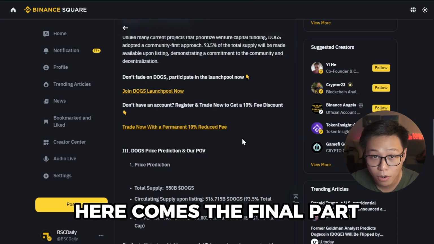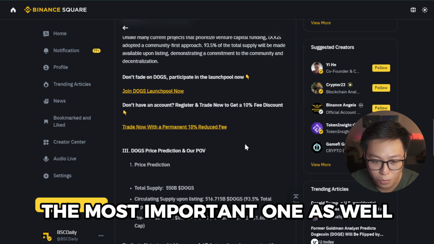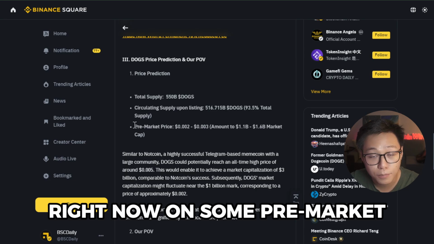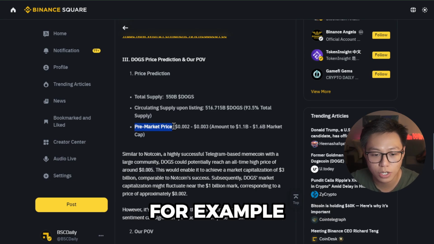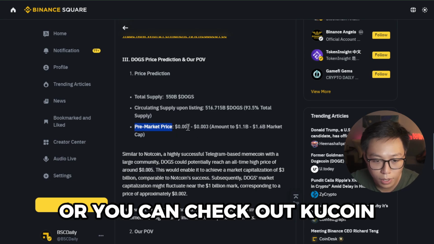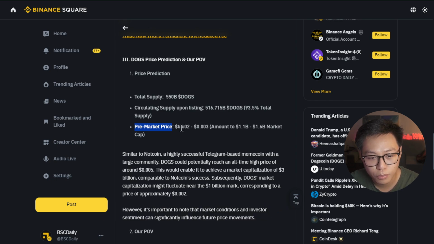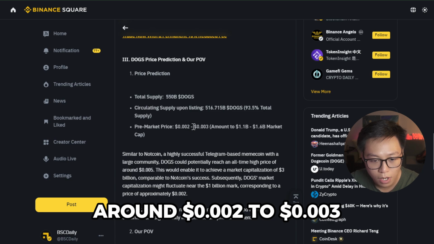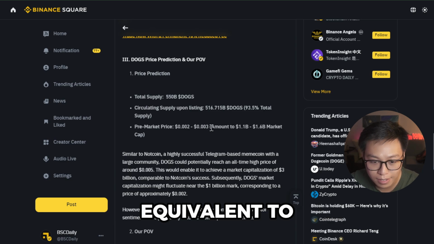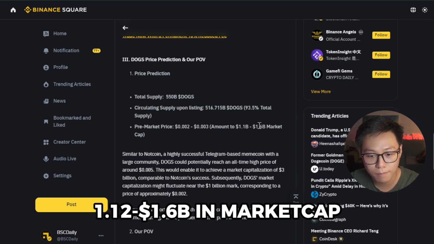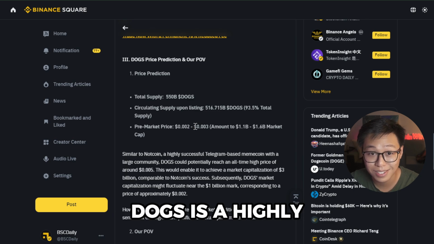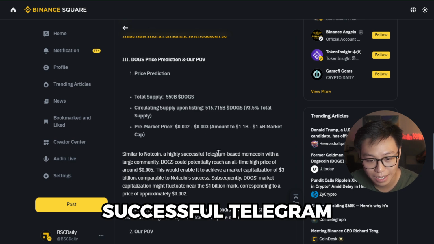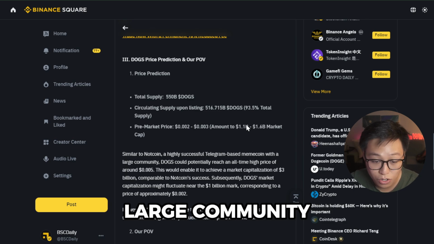Here comes the final part, the price prediction, the most important one as well. Right now, on some pre-markets, for example, you can check out OKX, KuCoin, or BitGet. The pre-market price is around $0.002 to $0.003, equivalent to $1.1 to $1.6 billion in market cap. Similar to Notcoin, Dogs is a highly successful Telegram meme coin with a large community, right?